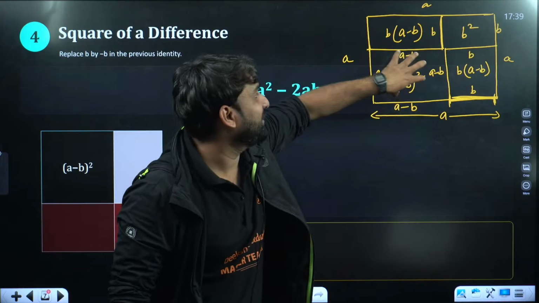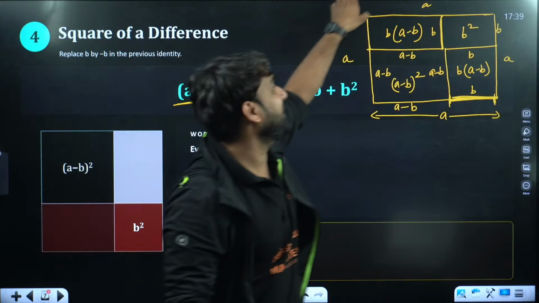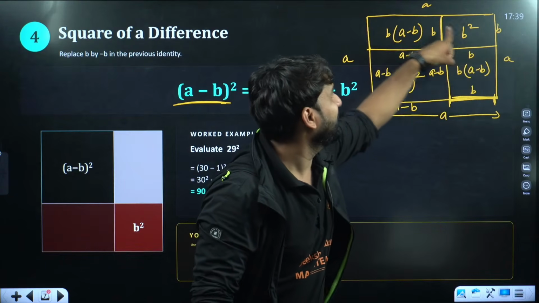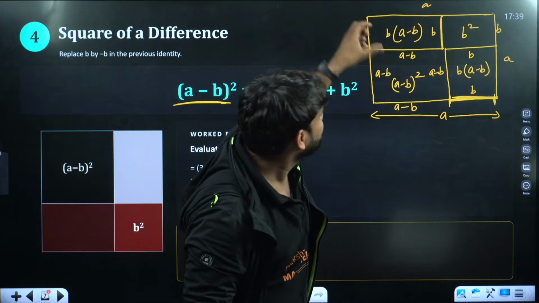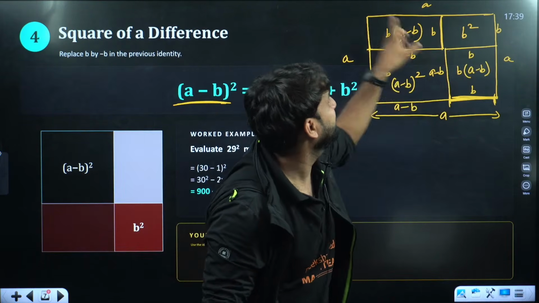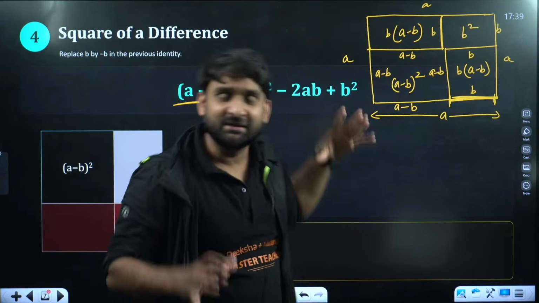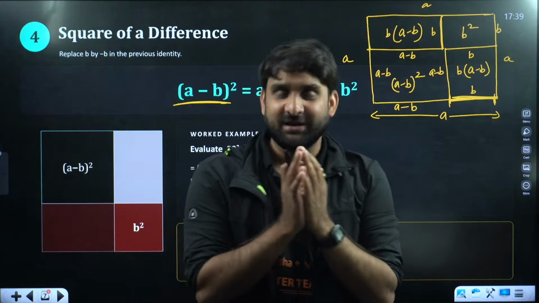So how can we find out the area of this square? If we subtract the sum of the areas of these three from the entire square, the 1, 2, 3 from the entire square, then only we can get a minus b whole square.